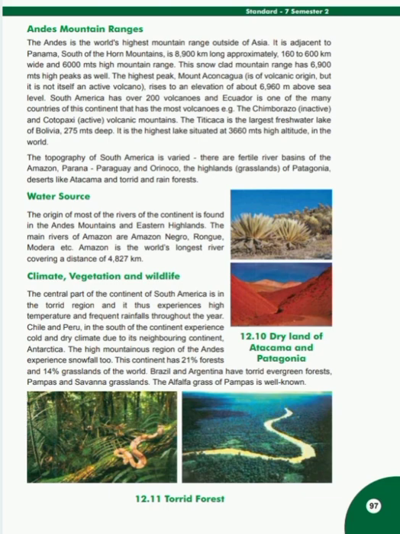Students, most of South America lies in the tropical zone. The climate here is hot and humid. Heavy rain occurs in the Amazon basin. It is cold in the Andes mountainous region and in South Chile. There is snowfall also in these regions. There are 21% of the forest and 14% of the grassland of the world in this continent. There are evergreen forests, selvas, Colombia and Venezuela in the Amazon basin, savanna grasslands in East Brazil, and land of soft grass, pampas, in Argentina. Alfalfa is a well-known variety of grass in the pampas.